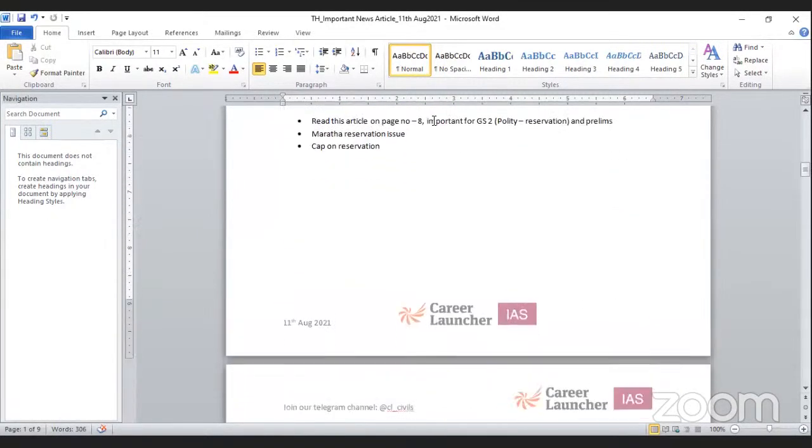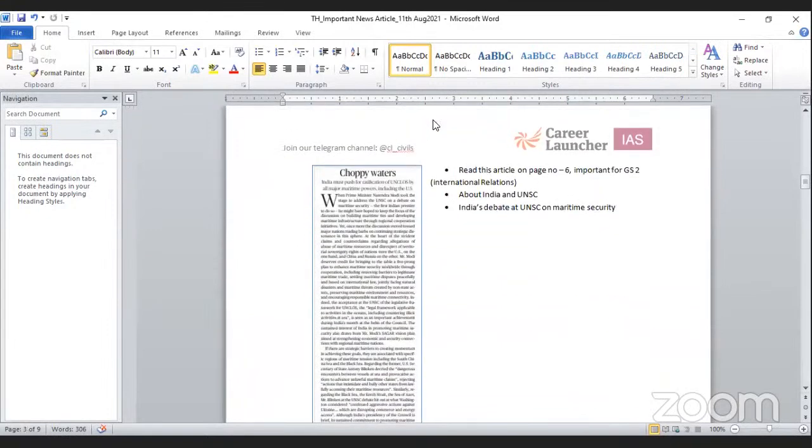Now, the next article which is important to read is on page number 6. This is Choppy water: India must push for ratification of UNCLOS by all major maritime powers, including the US. Basically, this article is discussing our Prime Minister, who addressed the United Nations Security Council.